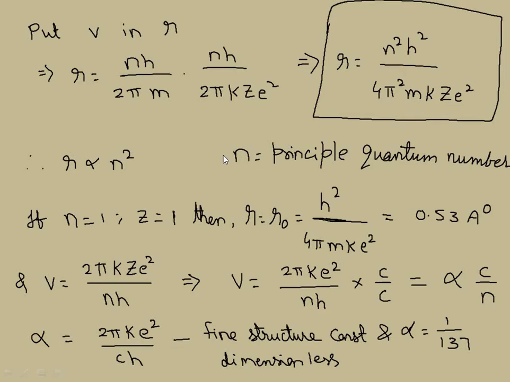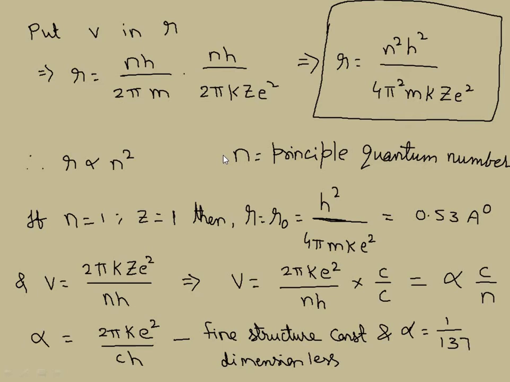The electron will not be in all the orbits. According to classical wave theory, the possible orbits are many, but Bohr stated that the electron will only enter the orbit whose angular momentum is an integral multiple of h by 2π. So there are only permitted orbits, and the radius is directly proportional to the square of the n value.